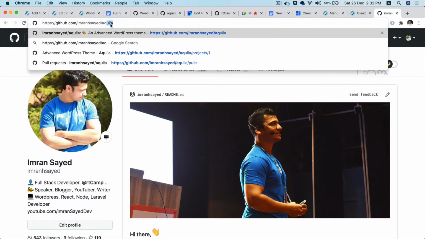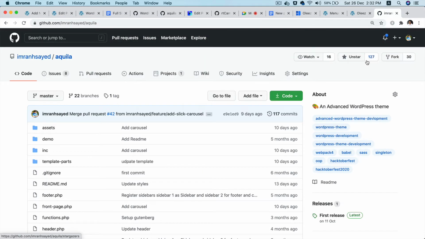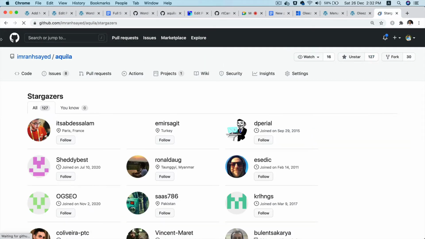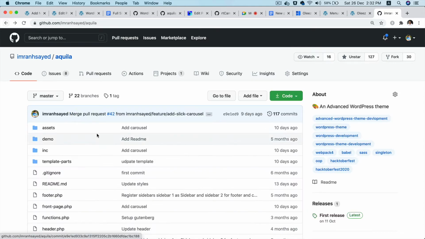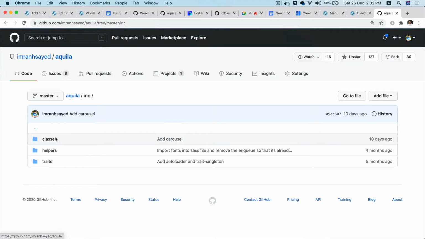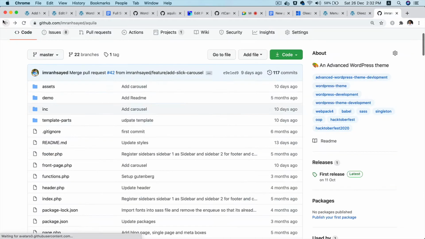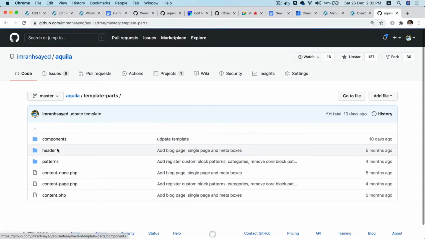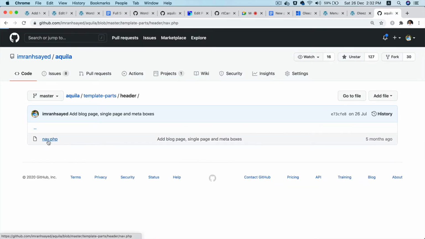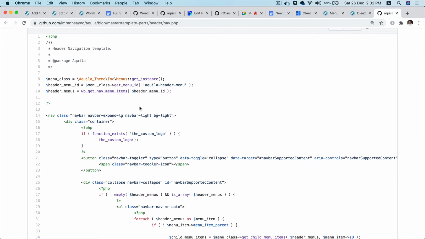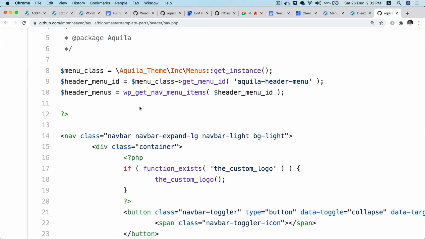So you just have to go to Aquila. It's 127 people already given stars to this. If you go to template parts, header, nav, this is where you can write the query and stuff. Yep.